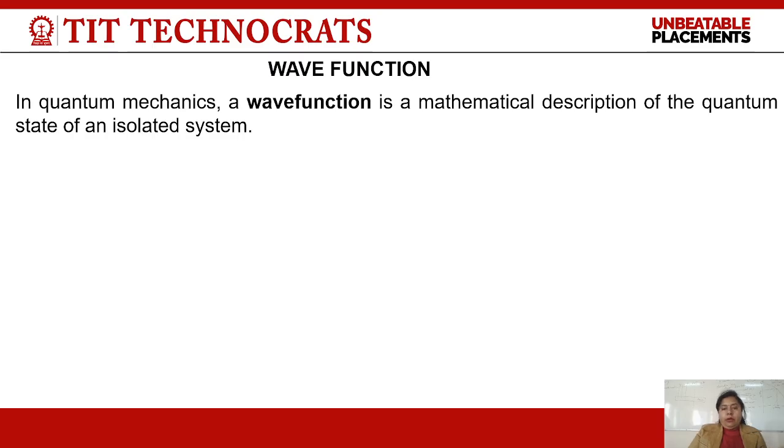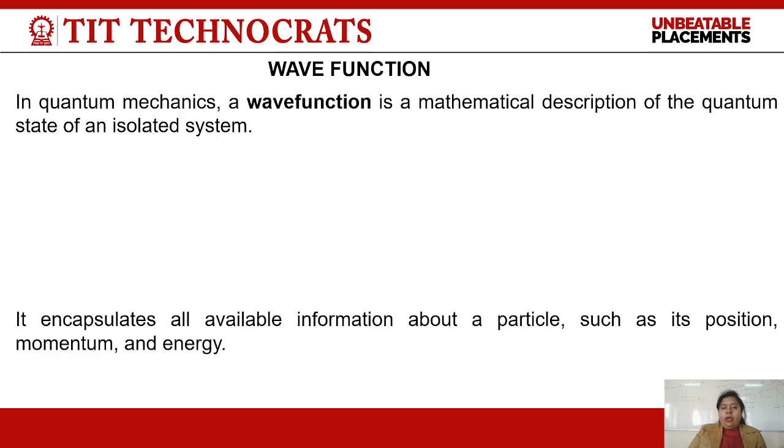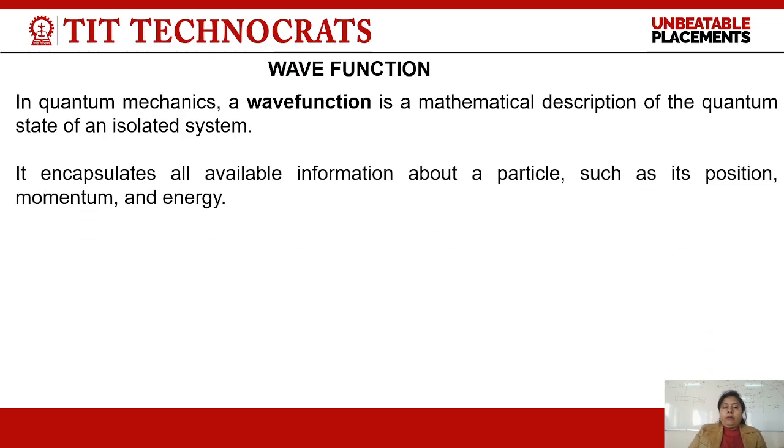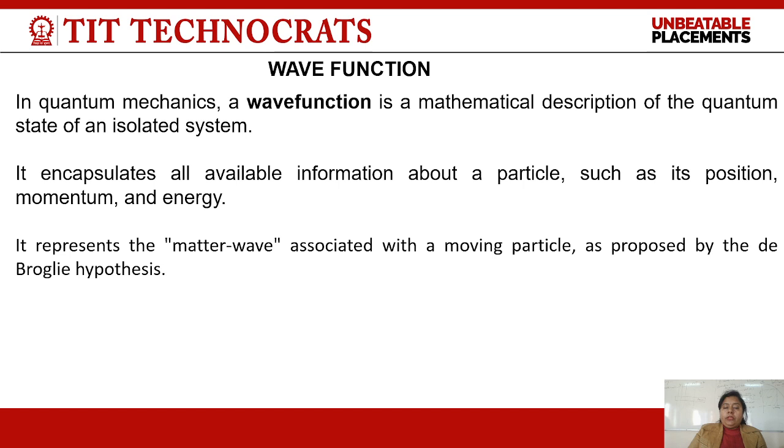For representing this matter wave in a mathematical form, in quantum mechanics we use a wave function, and this wave function describes the quantum state of an isolated system. This wave function encapsulates all the valuable information about the particle, such as position, momentum, and energy. Okay, what is actually a wave function? In the easiest way we can explain, it represents the matter wave.